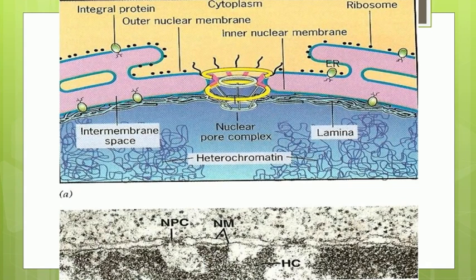In this picture we can see how this nuclear pore complex looks from the side view. Here you could see the outer and inner envelope, and in between there are some gaps, and in those gaps we have the nuclear pores, and this nuclear pore structure is called the nuclear pore complex. Here we have the radial rings, spokes, then inside you have the nuclear basket, and on the outer side you have the cytosolic filaments.